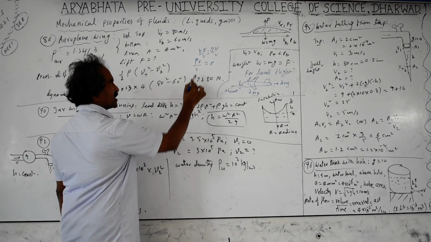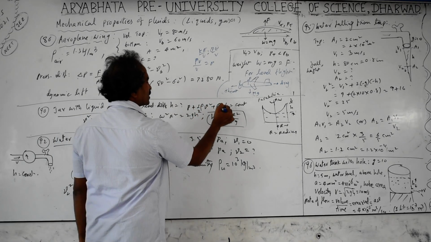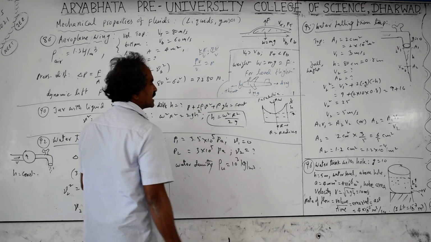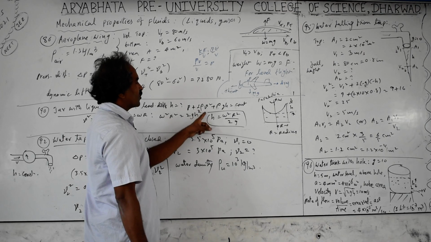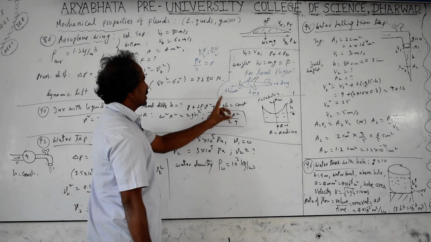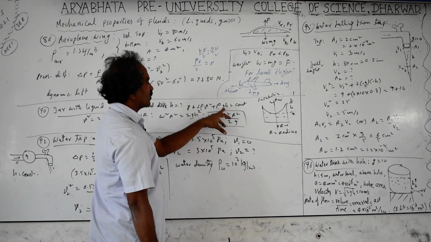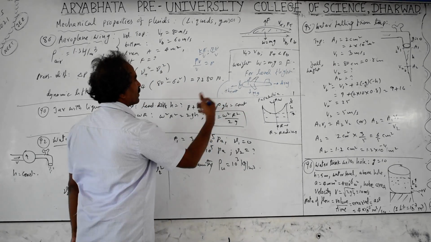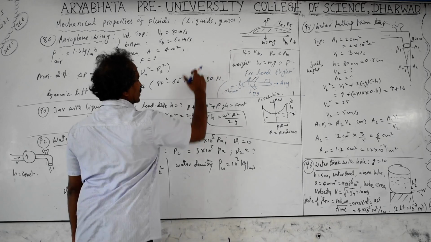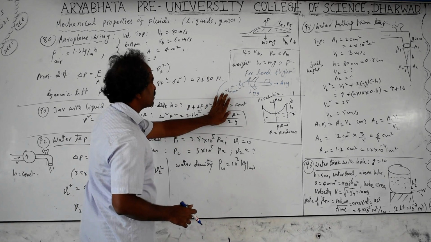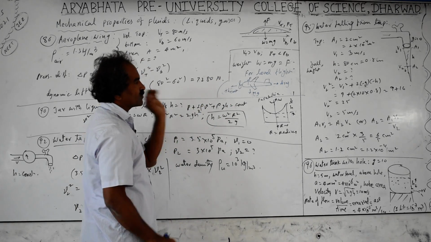So pressure energy per unit volume, kinetic energy per unit volume and potential energy per unit volume remain constant at every point. Or P1 plus half rho v1 squared plus rho g h1 equals P2 plus half rho v2 squared plus rho g h2, at two different points, any points we can take. So that energy remains constant. If height is constant, then this part is also constant, and we take P plus half rho v squared equal to constant.